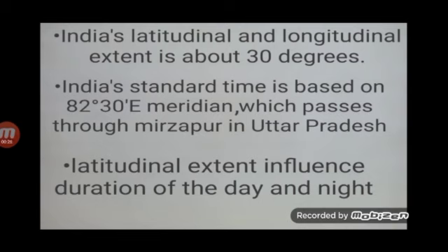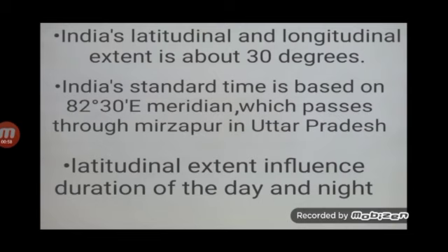Because the longitudinal extent of India is 68 degree 7 minutes east and 97 degree 25 minutes east, and this meridian passes through the center of India. And one more reason, that is, there is an understanding among the countries of the world that the degree of the standard meridian should be divisible by 7.5.